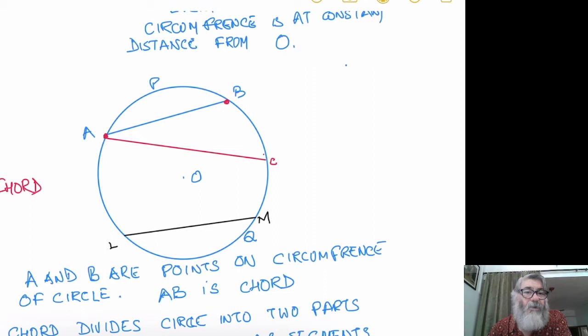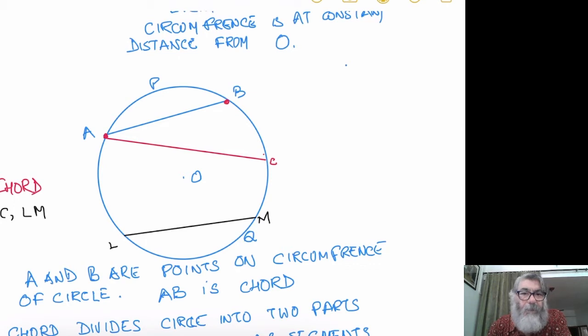AB is a chord, AC is a chord, LM is a chord. You can draw innumerable chords by taking any 2 points on the circumference of the circle.